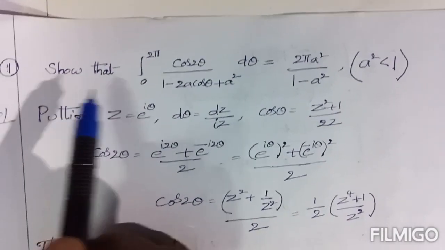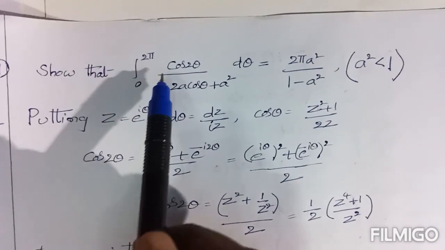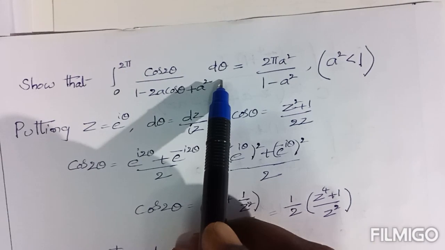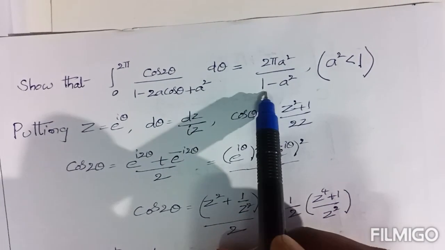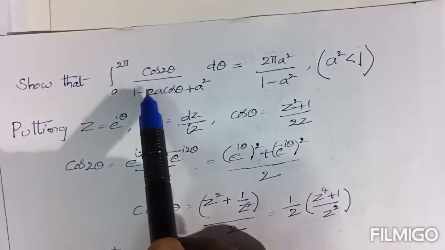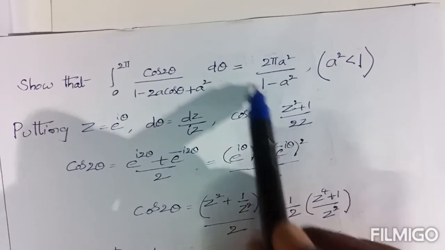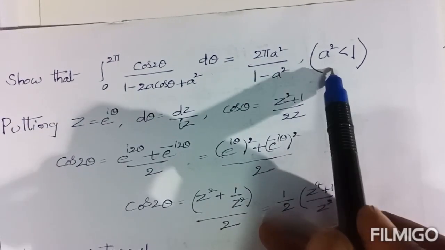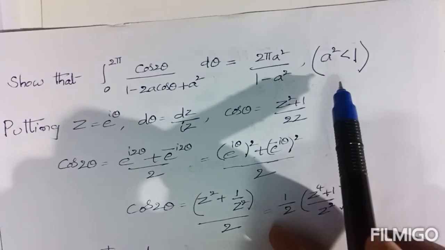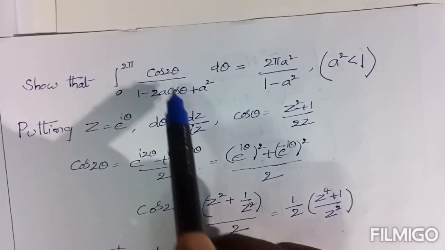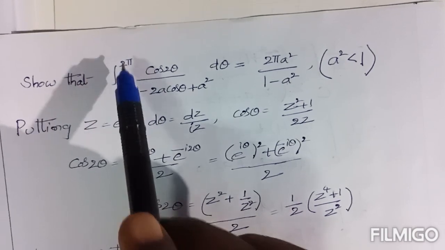The first question is: show that integral 0 to 2 pi cos 2 theta by 1 minus 2a cos theta plus a square d theta equals 2 pi a square by 1 minus a square, where a square is less than 1. This is the given integral problem. Its result is defined as 2 pi a square by 1 minus a square, where a square value is less than 1. Now here also the problem is defined with cos theta and the limit is 0 to 2 pi.